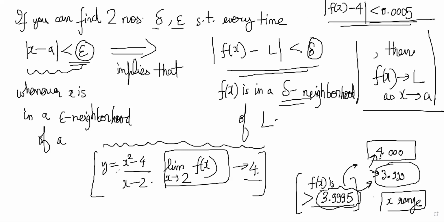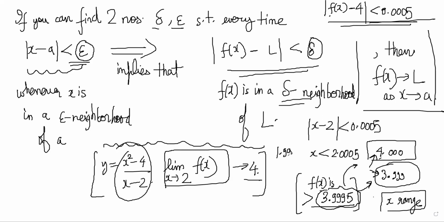Now see how f(x) was this. f(x) was this, so immediately cancel stuff and say that x plus 2, so mod of x minus 2 is less than 0.0005, right? Immediately now I'm getting a range on x, so x has to lie between 2.0005 and 1.9995. If x is between this range, your f(x) will obviously be between this range.